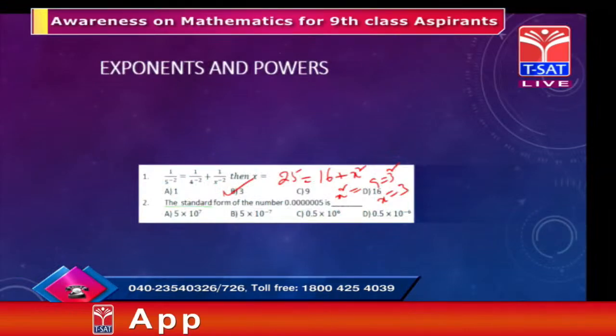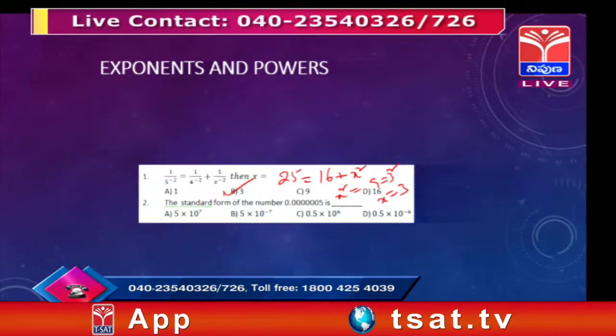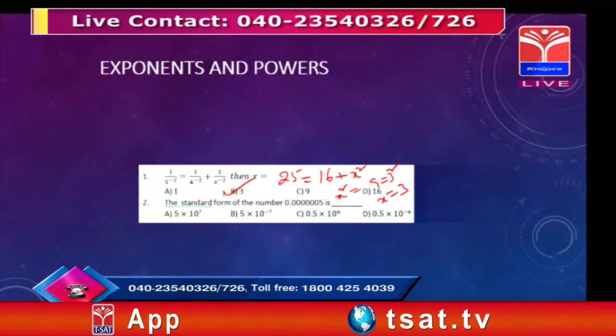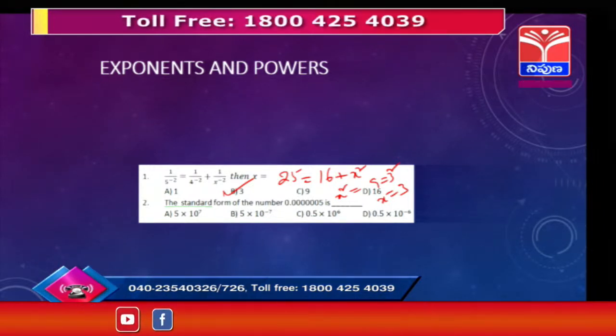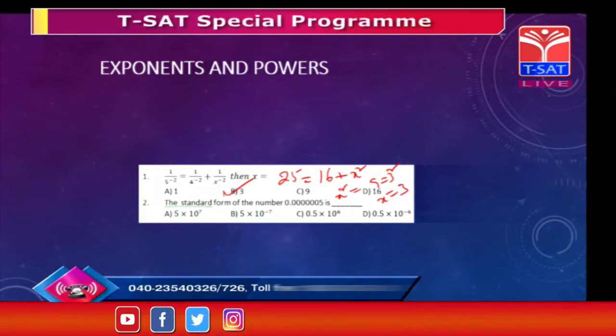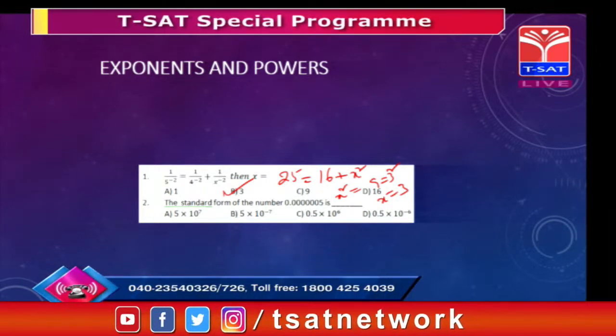Clear? Okay. So now, the standard form of the number 0.000005. This comes under communication. So you have to convert one kind of form to another kind of form. Can you say how to do this?